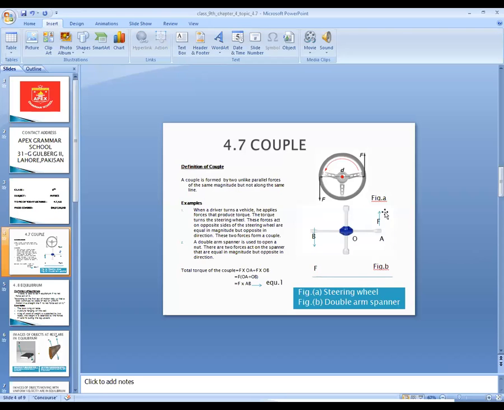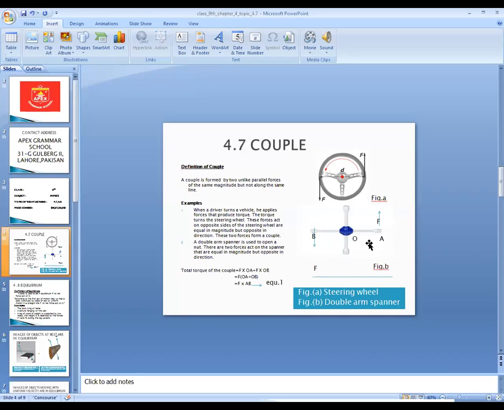Because the force is acting upward and AB is perpendicular to it. So the total torque of the couple is the product of force and the perpendicular distance AB. This force and AB make 90-degree angles.